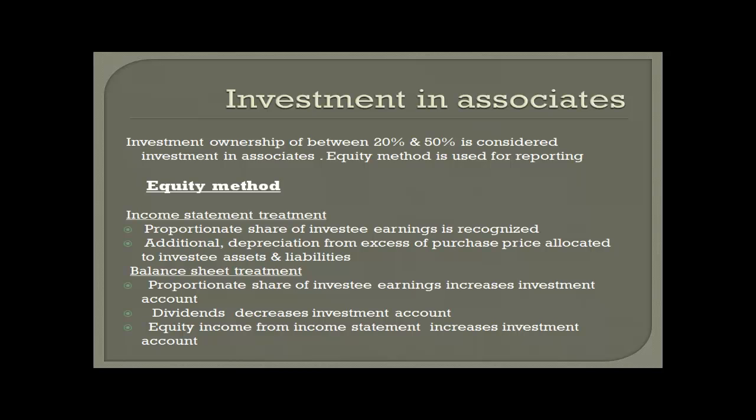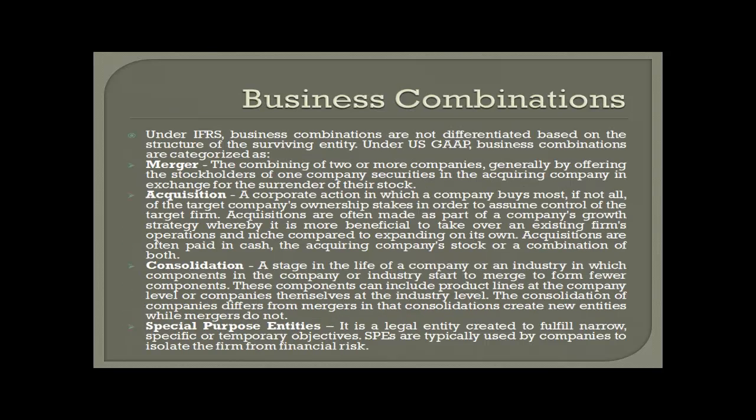Then we have the business combination. Now there are different types of business combination and there could be many names for that. Under IFRS, business combinations are not differentiated based on structure of the surviving entity. US GAAP recognizes business combinations as merger, acquisition, consolidation or special purpose entities. Historically, two accounting methods have been used for business combination, the purchase method and the pooling of interest method. However, over the last few years, the pooling has been eliminated. Now we have the acquisition method, which replaces the purchase method.